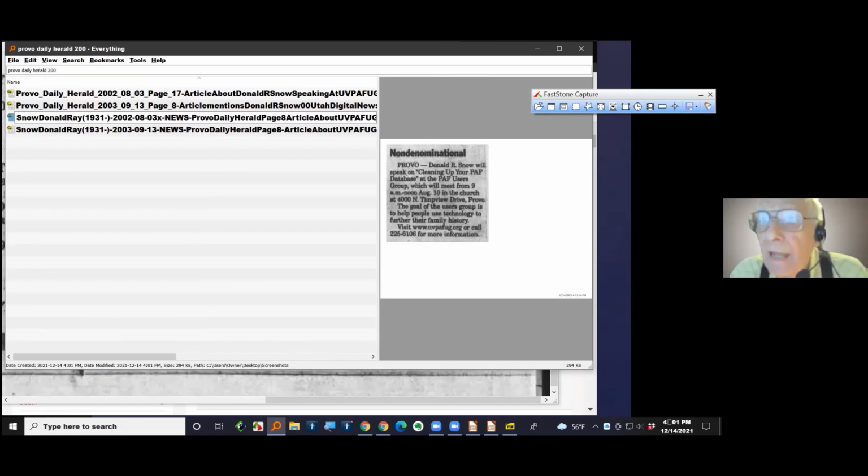And to get rid of the X's that I put in there. And what page was it on? Was it page 17? So it wasn't page 8. The other one was on page 8. So it's page 17. That'll help nail it down if I ever want to search for it again. Article about, etc. There's the article. Now that's what the article looks like.